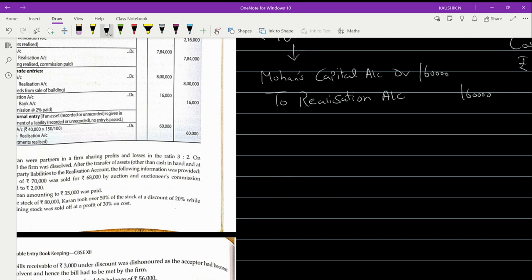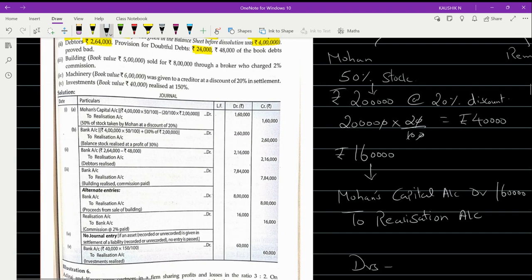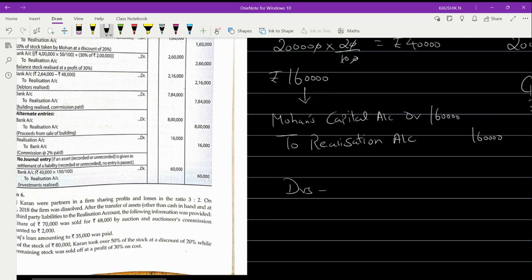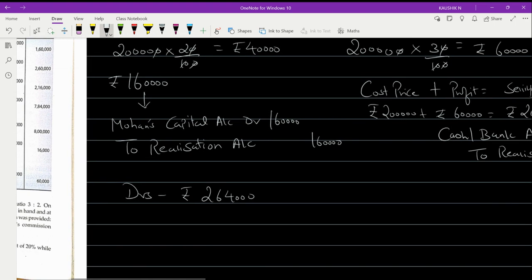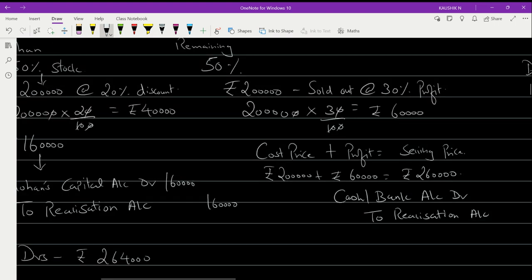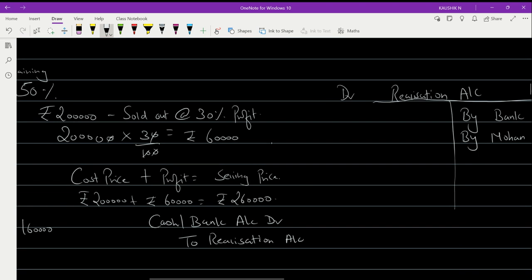The amount of debtors' value given in the question is rupees 2 lakh 64,000. Now, where will you show this? In the same realization account. Debtors will appear on the debit side because it is an asset.